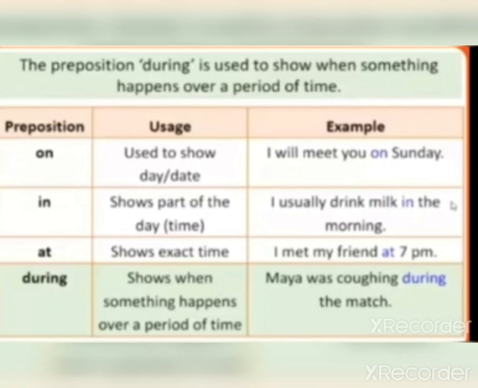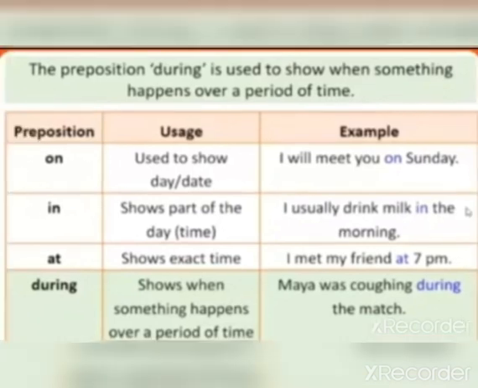I can tell another example: I was sleeping during the match. When the match started, I slept, and when I woke up, the match was already completed.